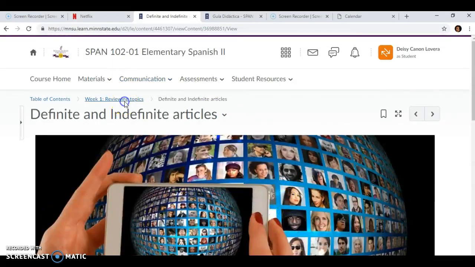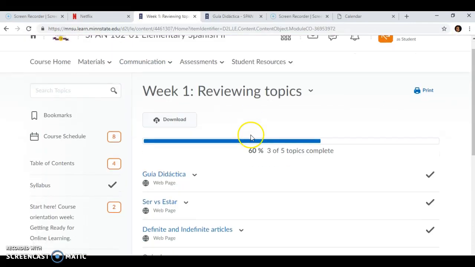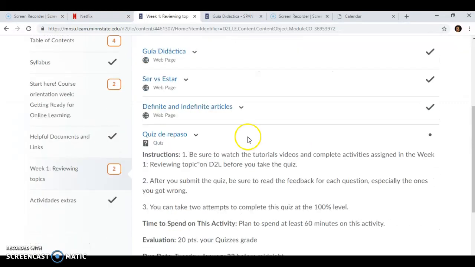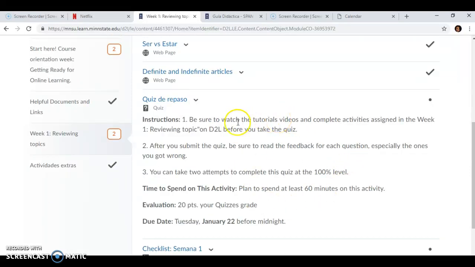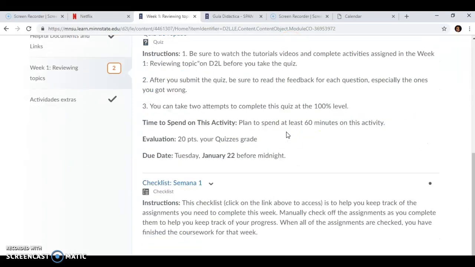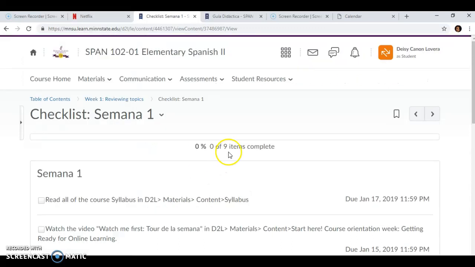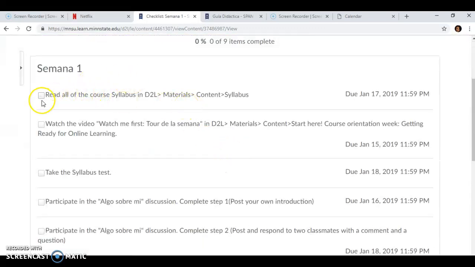Okay. So it's important that you practice, and if you have questions related to this topic, let me know, because then next week, January 22nd, you will have to complete a quiz based on these topics. Okay. And here you will find a checklist, where you will click when you complete each task.